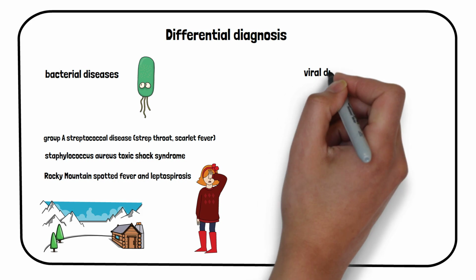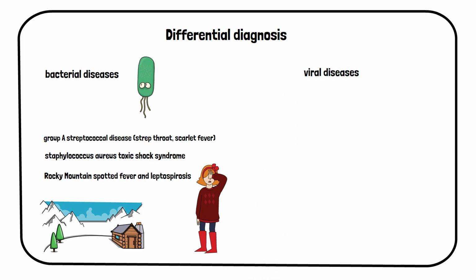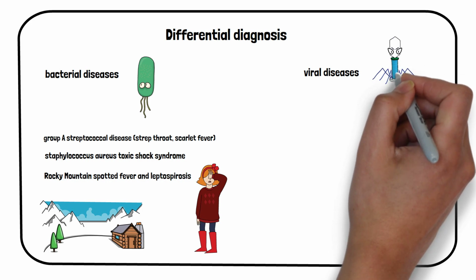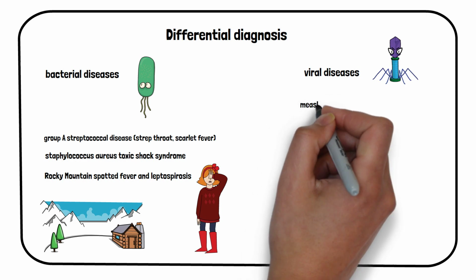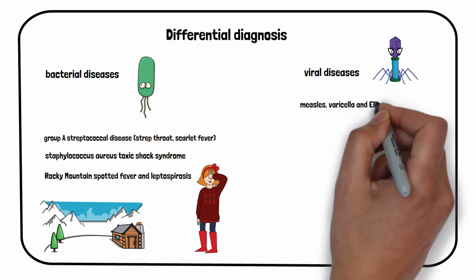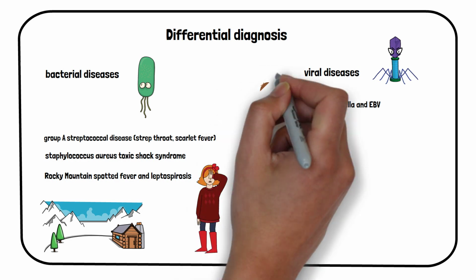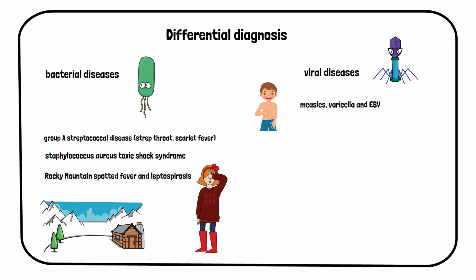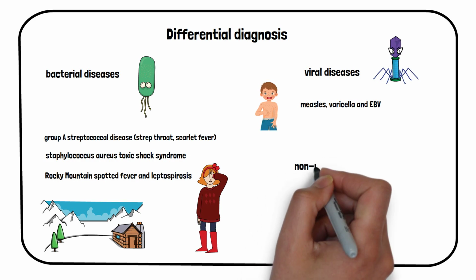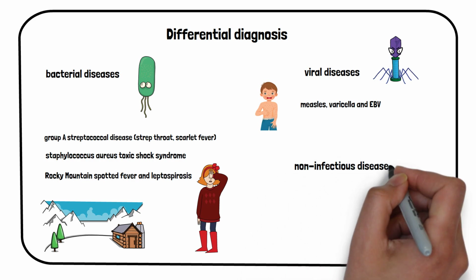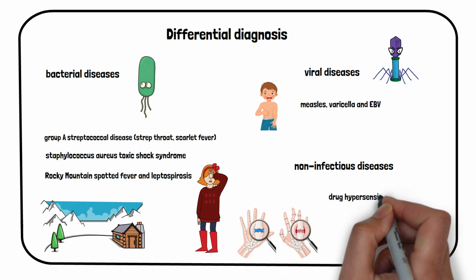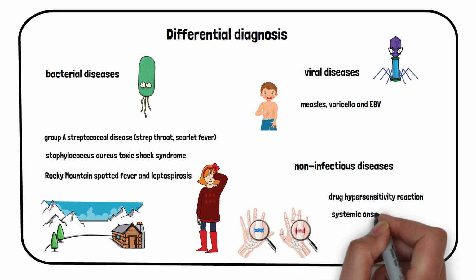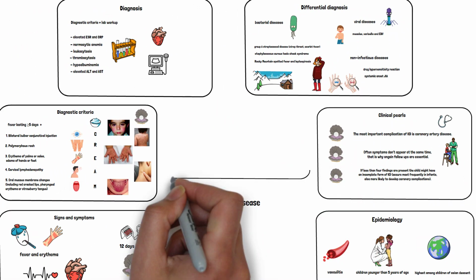Another option are various viral illnesses such as measles, varicella, and EBV. Measles has an accompanying enanthem called Koplik spots and a rash that tends to occur on the head and then migrate to the trunk. Varicella has a vesicular rash, and exudative tonsillitis can help you distinguish EBV infection. Other causes include drug hypersensitivities and systemic onset juvenile idiopathic arthritis. I'll go through all of these in separate videos, but it is useful to have a few diagnoses in mind when dealing with these types of clinical cases.